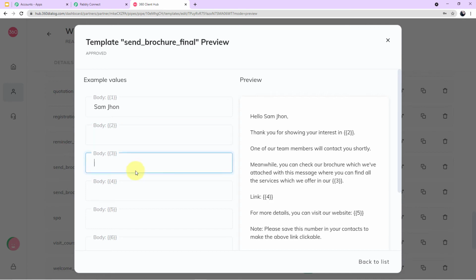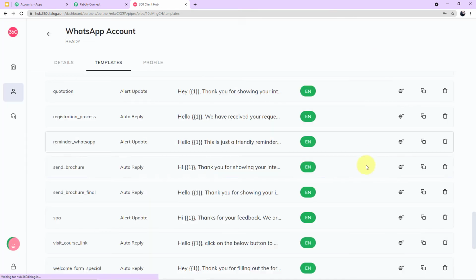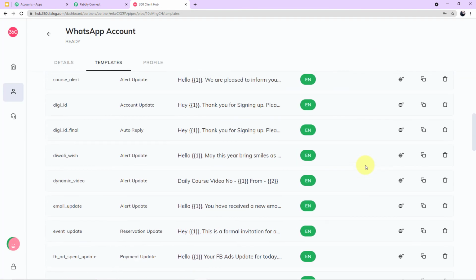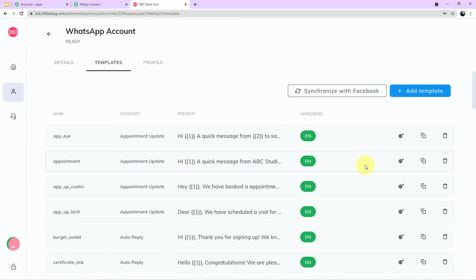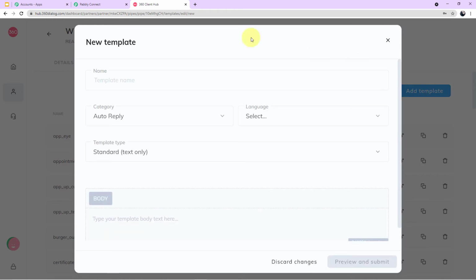The same goes with body fields 2, 3, 4, 5, 6, and you can add as many variables as you want in the message. Now this is just an example to show you guys. Now let me tell you how to create a template. If you go up, here you can see an option for add template at your right corner. A blue button is given which says add template. You click on this and a format of template will open in front of you.